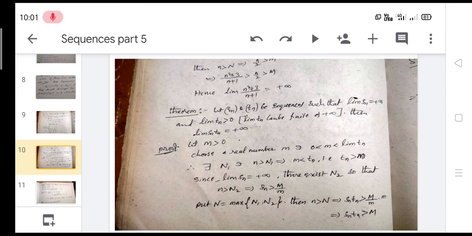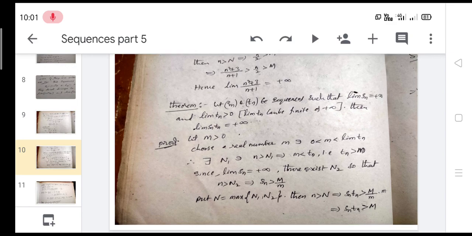So, the proof of this theorem. Let M be greater than 0, choose a real number small m such that 0 is less than m, less than the limit of Tn. Therefore there exists N1 such that n greater than N1 implies m less than Tn, that is, Tn greater than m. Since the limit of Sn is equal to plus infinity, there exists N2 such that n greater than N2 implies Sn greater than M by small m.